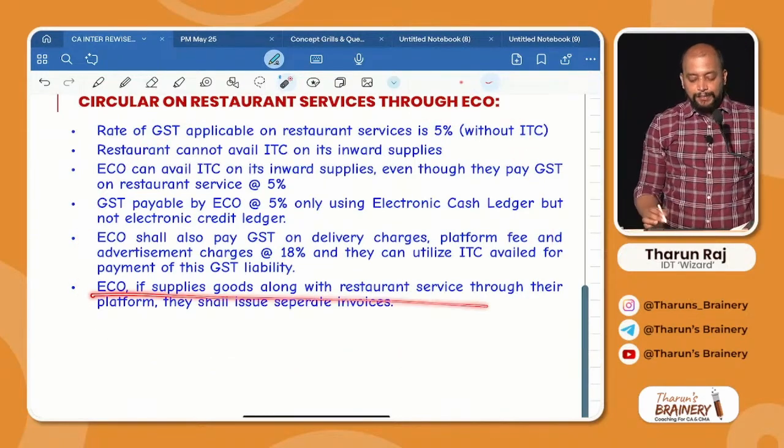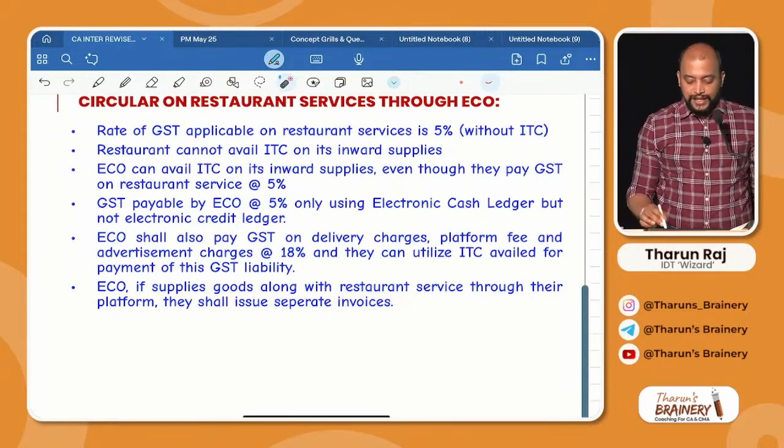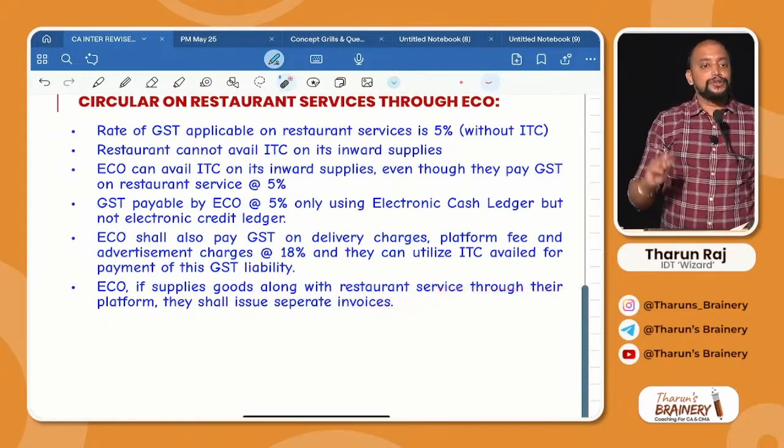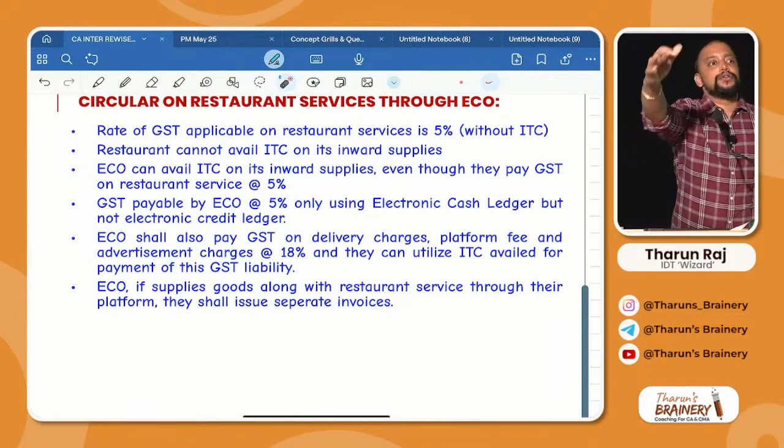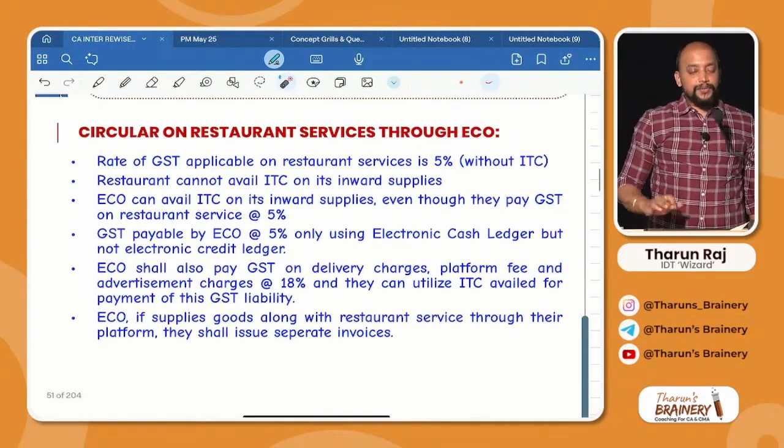E-commerce operator, if supplies goods along with restaurant service through their platform, they shall issue separate invoices. Got it? So quickly read it once for yourself. Just read it once for yourself.